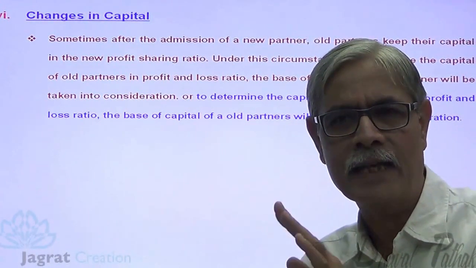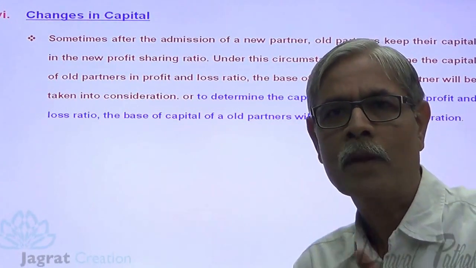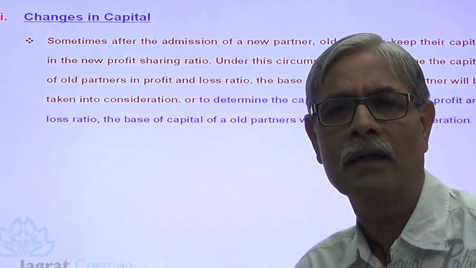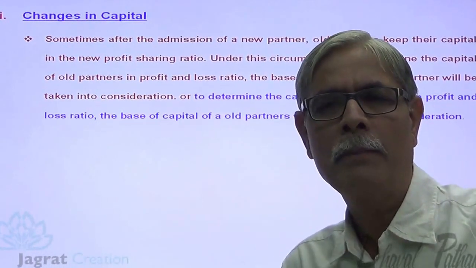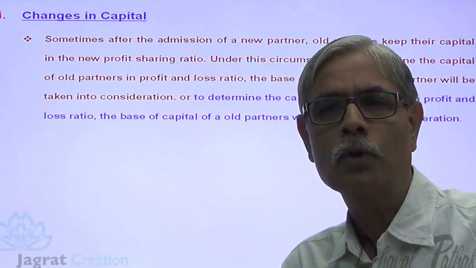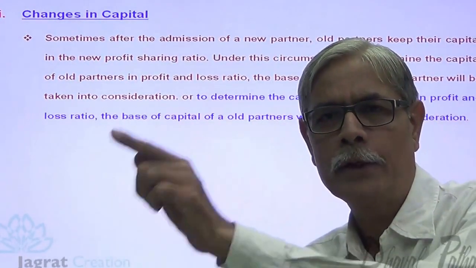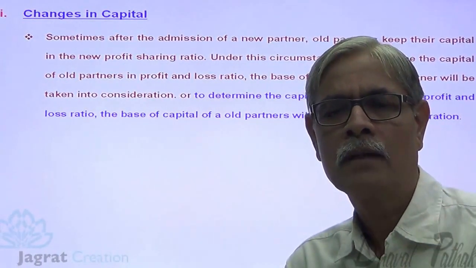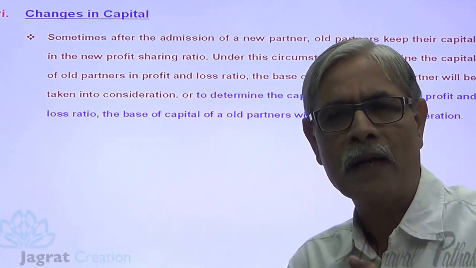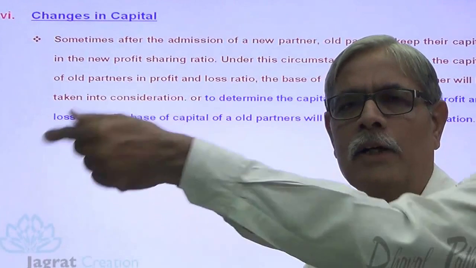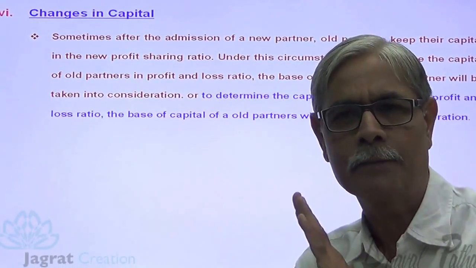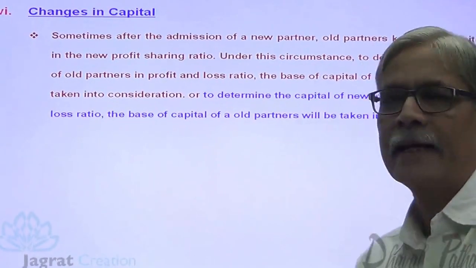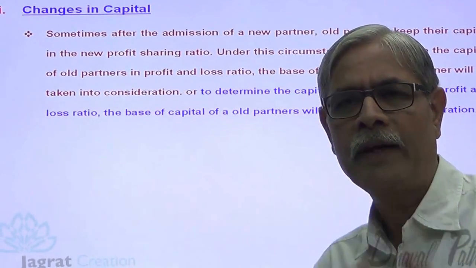In the second type, on the basis of the capital of old partners, how much capital is required to be brought by a new partner? These are the two types of capital adjustment that may be asked in the exam. Which are the two types? Capital brought by a new partner is taken as the base and the capital required of old partners is determined. The second type, capital of old partners is taken as the base and how much capital is required to be brought by a new partner is determined. I want to explain the second part by taking one illustration. Just wait a while.